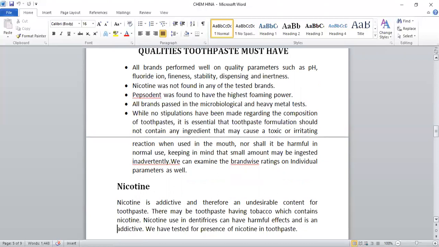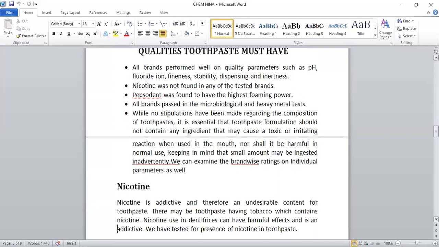All brands pass the microbiological and heavy metal tests. While no stipulations have been made regarding the composition of toothpaste, it is essential that toothpaste formulation should not contain any ingredient that may cause a toxic or irritating reaction when used in the mouth, nor shall it be harmful in normal use.